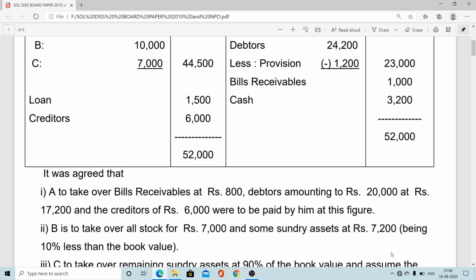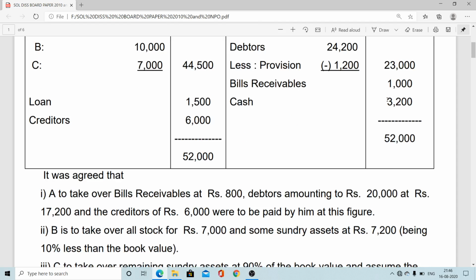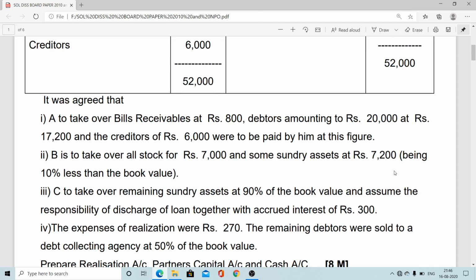So what is the book value? Because the remaining asset we have to find out. If we take our entire asset, like sundry asset 17,000, and if Mr. B takes over all the asset at this agreed value, at that time no problem is there. Just by this capital you can write 17,200, but that is not there.